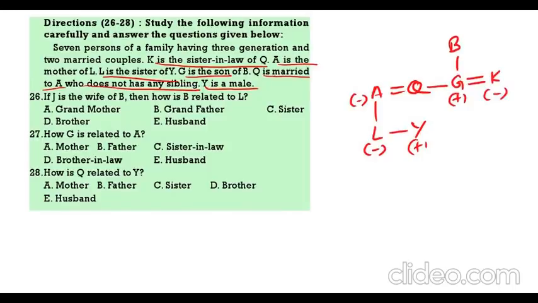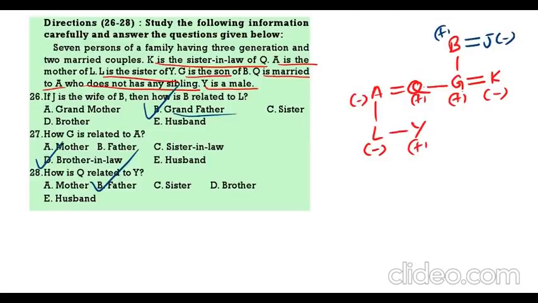Now here B is the father of G and Q. G is married to K, Q is married to A. And since A is minus, Q will be plus. A and Q, they are having L and Y. Now first question. If J is the wife of B, that means B will be the husband. How is B related to L? Grandfather. How is G related to A? Brother-in-law. How is Q related to Y? Father. 3 is the correct answer.